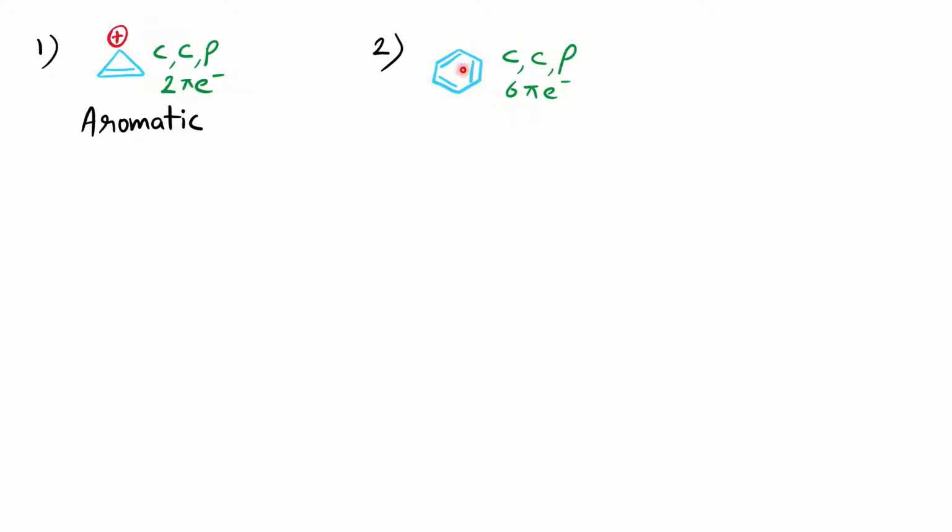Next, this is the typical example of aromaticity, benzene. We know it is cyclic, we know it is a conjugated system, it is planar in nature, all are sp2 hybridized. How to find out sp2 hybridized? This carbon is having one hydrogen, right? So it is having 3 sigma bonds and 1 pi bond. With respect to the pi bond, you can say if the carbon is having 1 pi bond, then it is sp2 hybridized. So planar and 6 pi electrons. So the molecule is aromatic in nature. So always check these 4 points and you are with your answer.